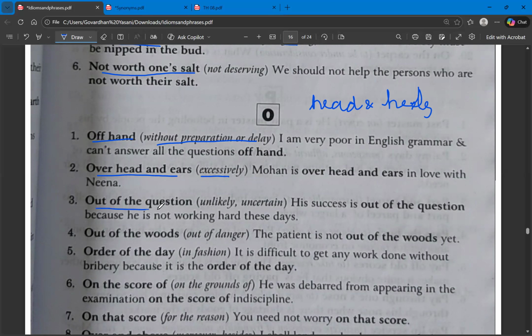Next, out of the question, something that is unlikely. Say you are discussing a topic, and the discussion is going on about his success, and it is not likely to come to a conclusion. So there is no guarantee for that. That is the meaning of out of the question: unlikely or uncertain. His success is out of the question because he is not working hard these days. Here there is no surety.